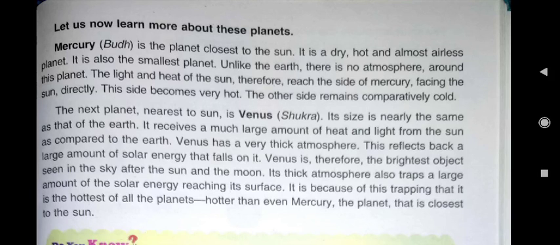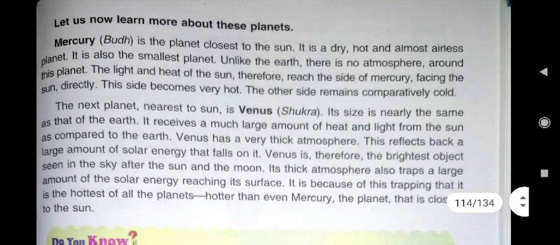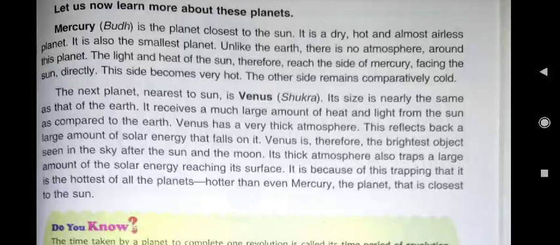And in atmosphere, which gases we have read in previous lesson? Nitrogen 78%, oxygen 21%, and in another 1% various types of other gases are there. The light and heat of the sun reach the side of Mercury facing the sun directly. This side becomes very hot, and the other side where the light doesn't reach remains comparatively cold.